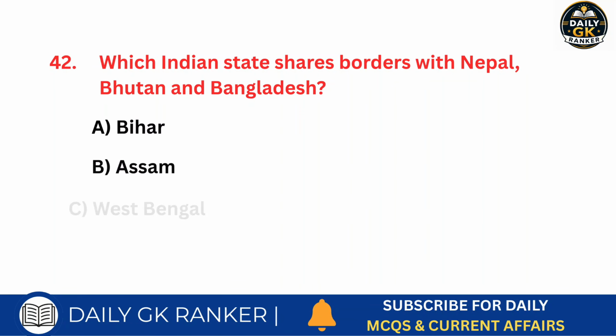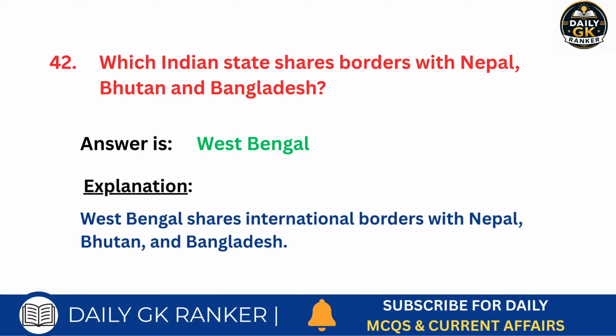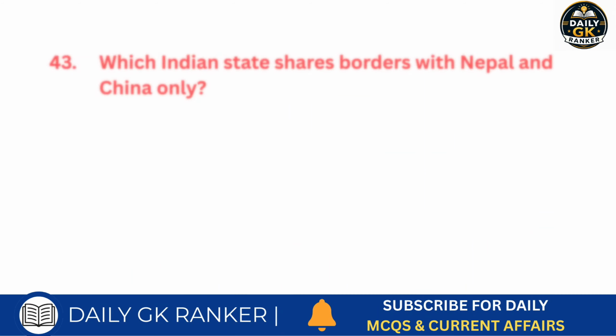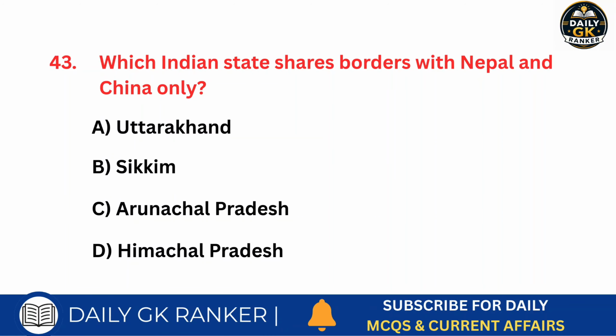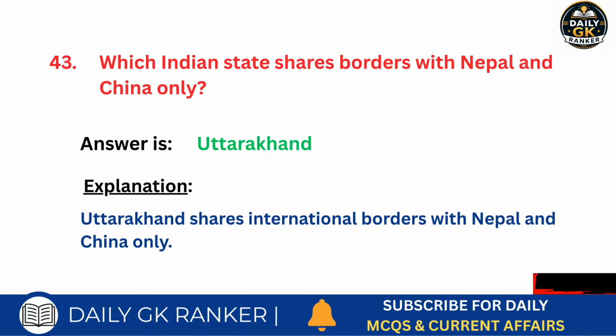Which Indian state shares borders with Nepal, Bhutan and Bangladesh? Answer is West Bengal. Which Indian state shares borders with Nepal and China only? Answer is Uttarakhand.